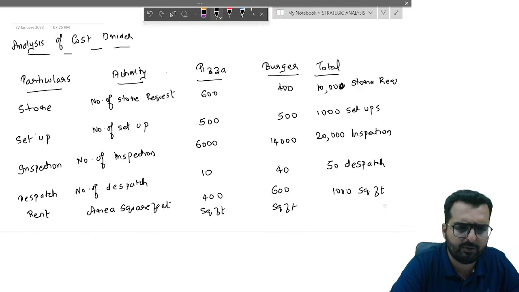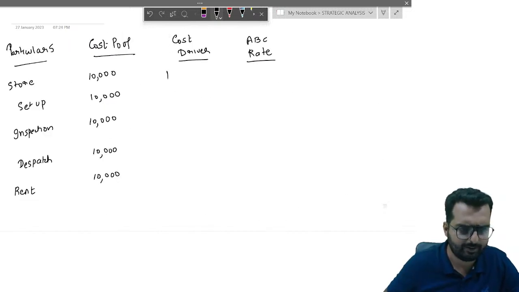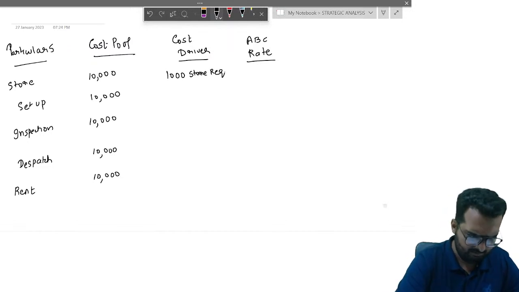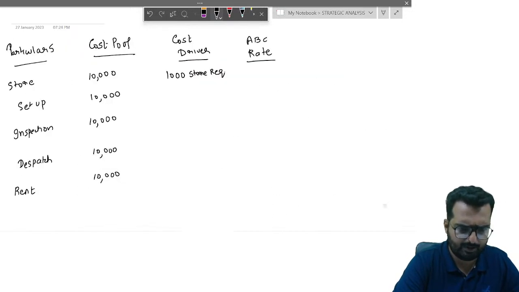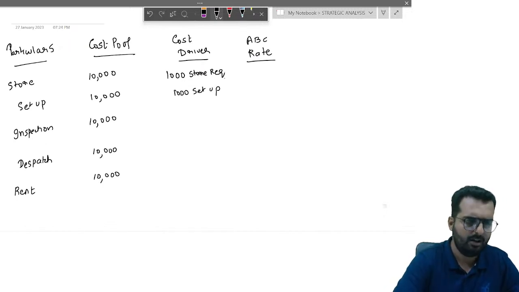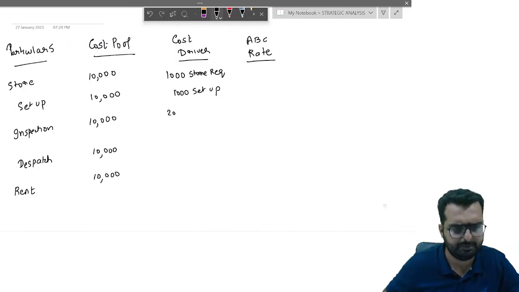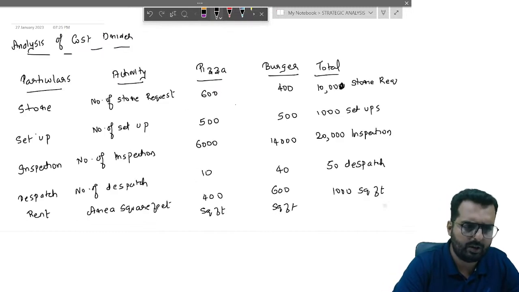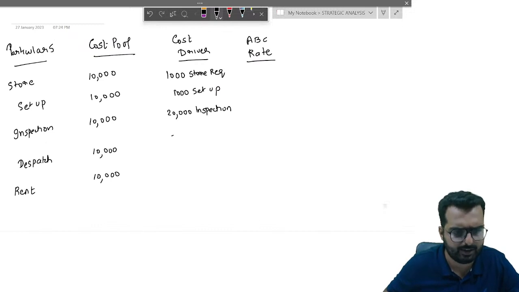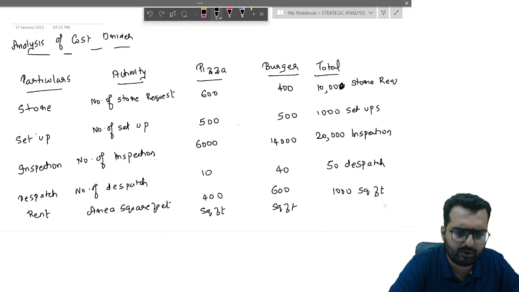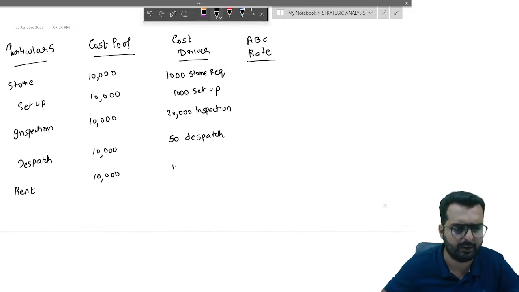What is the cost driver for store? 1,000 store requests. What about for setup? 1,000 setups. What about for inspection? You have 20,000 inspections. What about for dispatch? You have 50 dispatches. And for the last one, you have around 1,000 square feet.